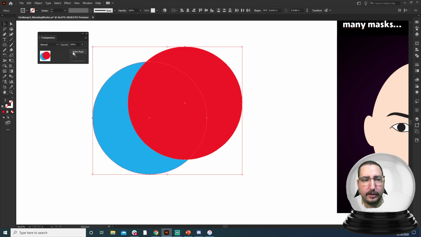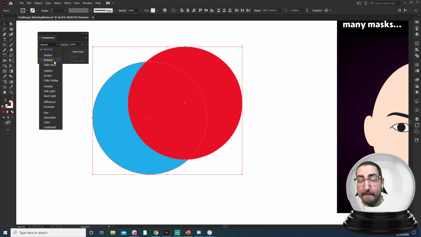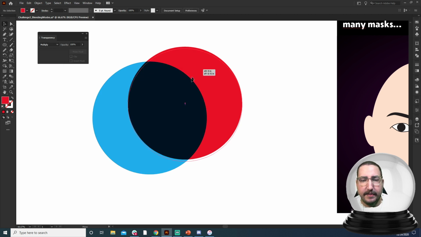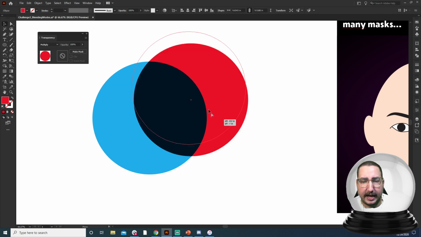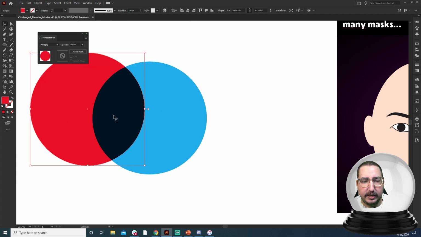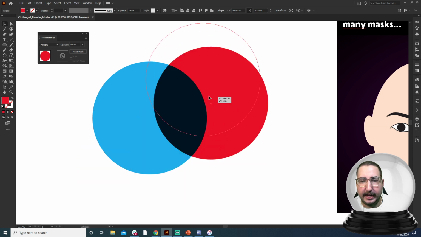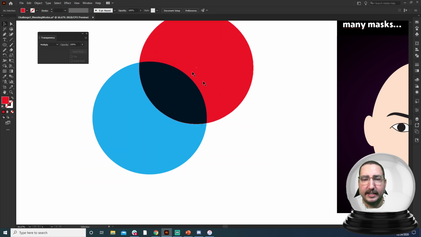So if we have these two here and we change it to multiply, what it's doing is taking those numbers of the hue, saturation, brightness, all of that, and multiplying them together. So we'll multiply, and you can see now that as these interact with each other and as they move around, they continue to interact because they're multiplying the values of those colors.